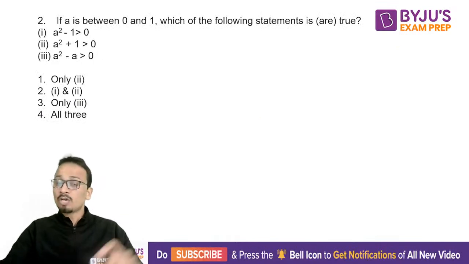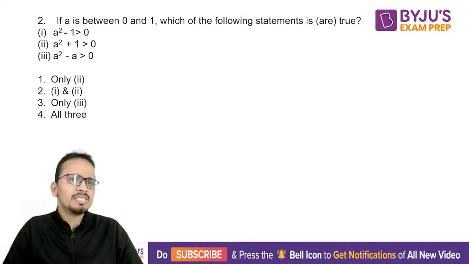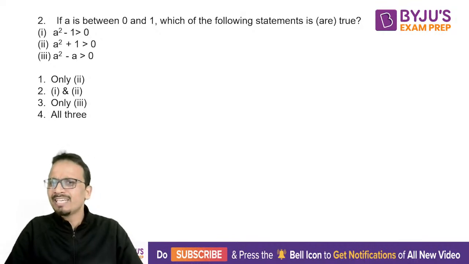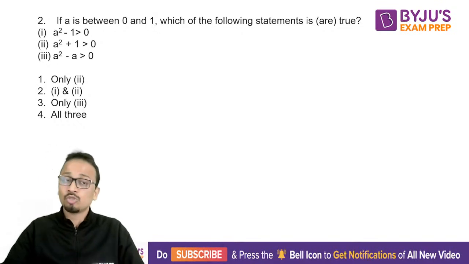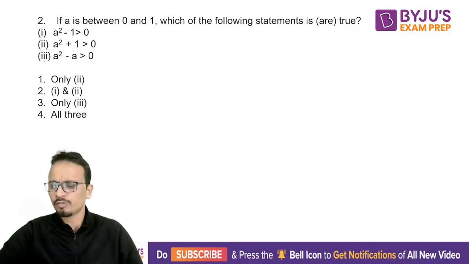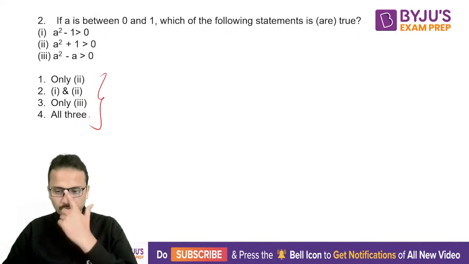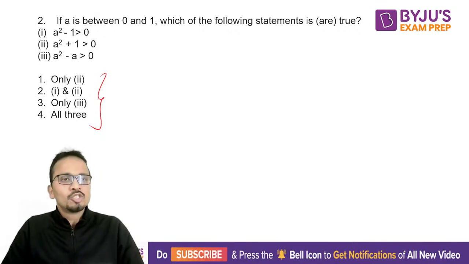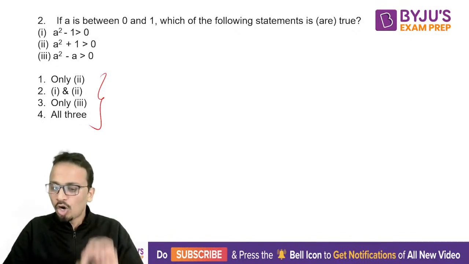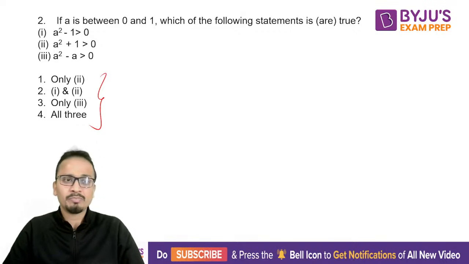So question number 2, a question from algebra. The value of a is between 0 and 1. So which of the following statements is or are true? So there are 3 statements which are given. Out of these 3 statements, you'll have to find out which of the statements are true, and then mark your answer according to the given options. Come on, quickly. So value of a is between 0 and 1. So you'll have to find out which of the 3 statements given is true, is or are true. So there can be more than one statement which can be true.